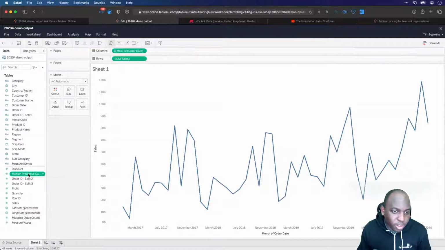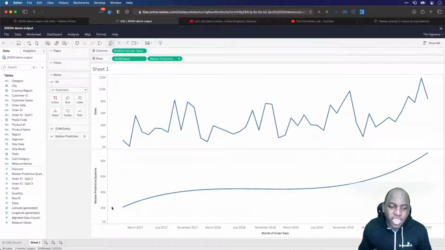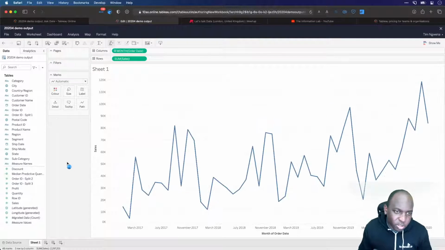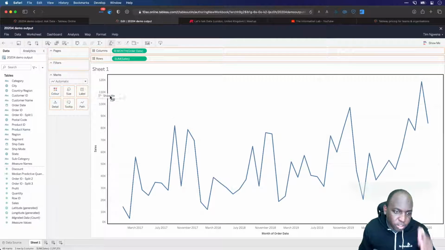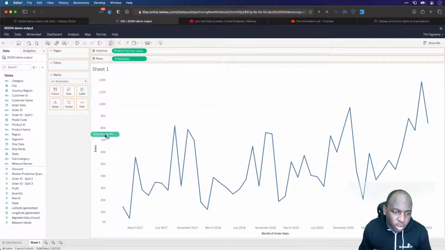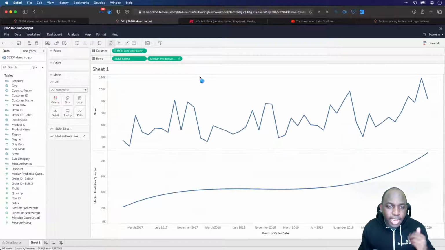And what we're going to do is drag this out, and I'm not going to drop it here. What I could do is put it here, and then you see that it creates this line, and they have generally the same axis. What I'm actually going to do, I'll show you a little trick. It's a nice quick way of getting things into the view if you want them superimposed on each other. Of course, it's not going to work for me because I'm trying to do a demo. It probably doesn't work in WebEdit. That's where I went wrong here. So you can see I'm trying to drag this into the axis. It's not letting me, for some reason. It lets me drag it into the view, but not here. So I will have to put it next to sales and do a dual axis.